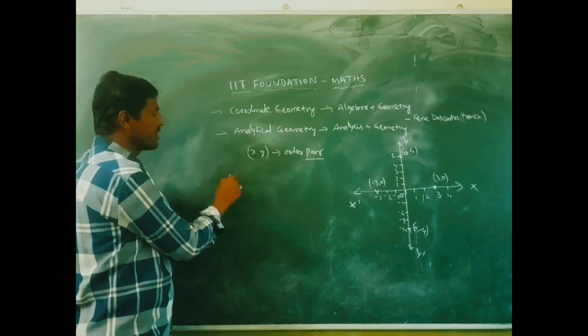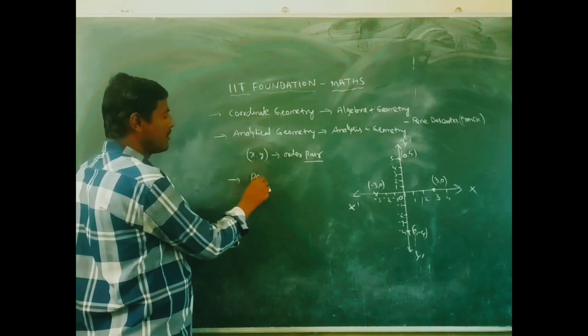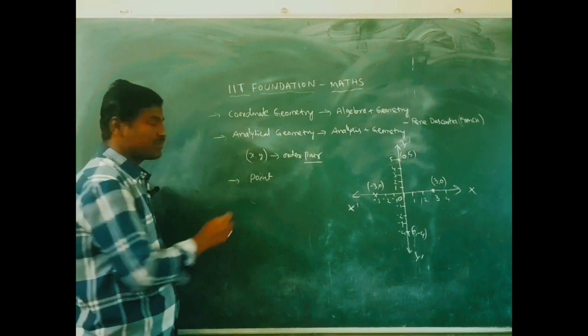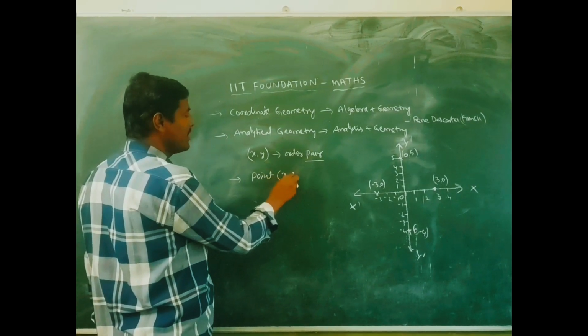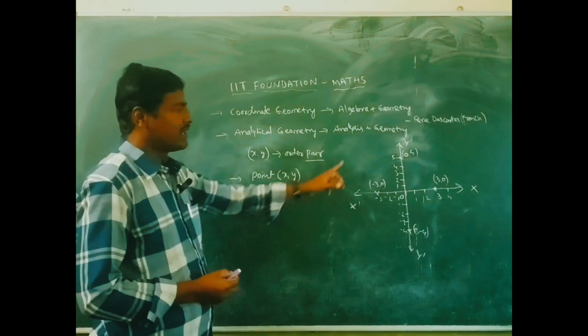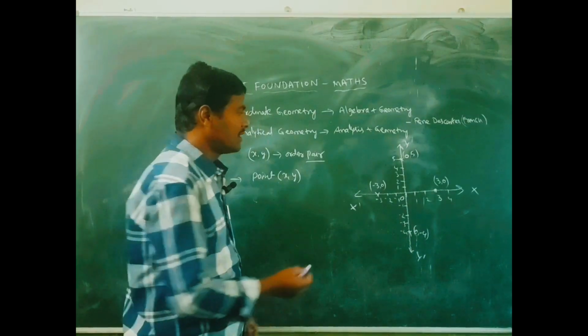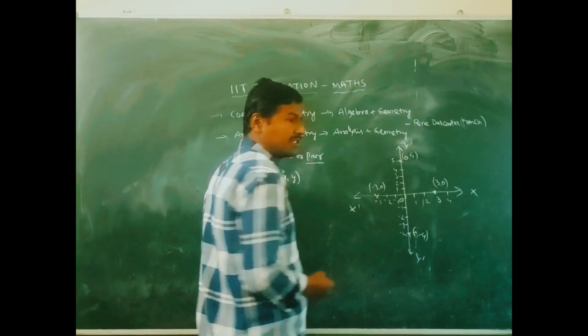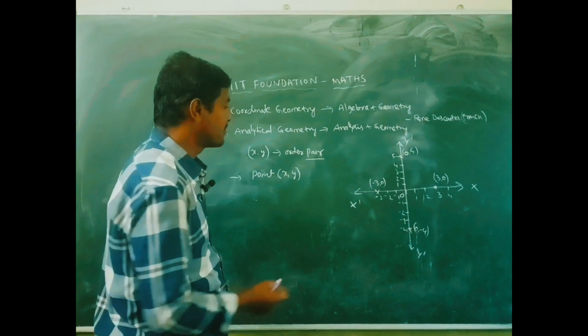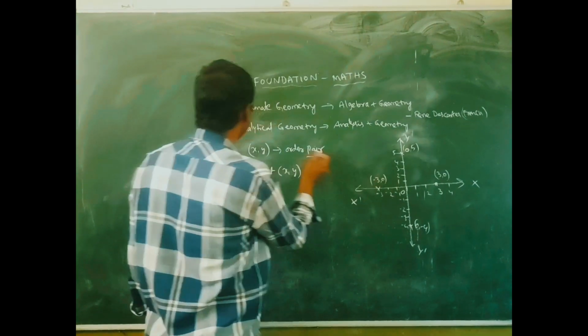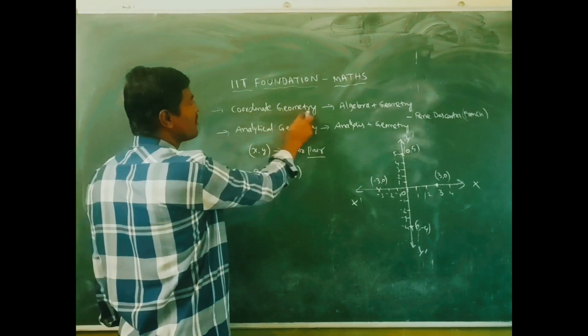In this chapter we call it a point. Point means x, y, located in the coordinate system. This is called the rectangular coordinate system. That's why this chapter is also known as coordinate geometry.